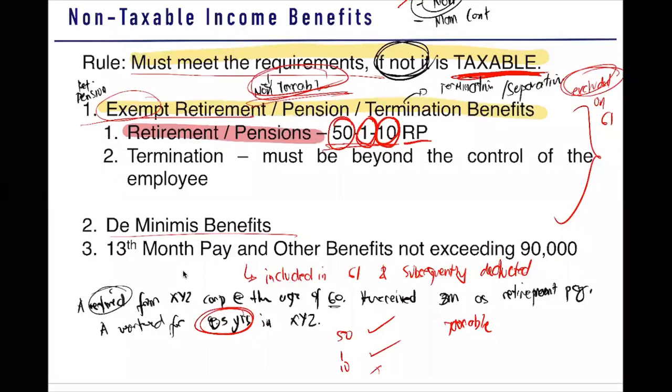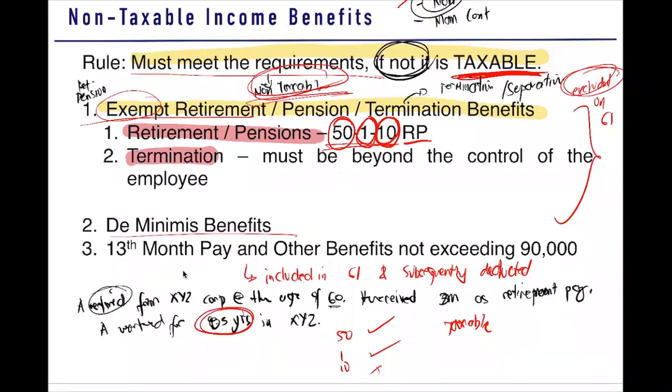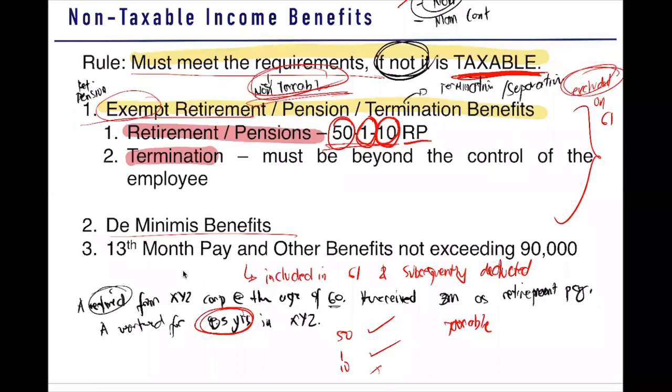If hindi na-meet yung 5110, then wala tayong magagawa kundi dadagdag yan as part of your gross compensation. Next, we have your termination or separation. So this termination or separation, what is the rule? It must be beyond the control of the employee. So what do we mean by this?